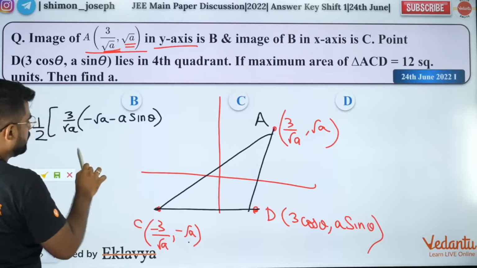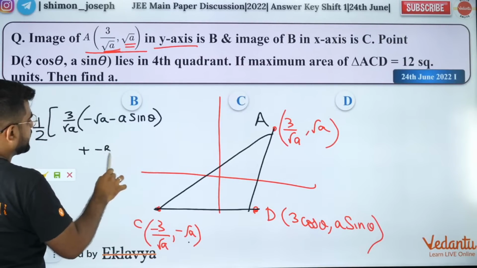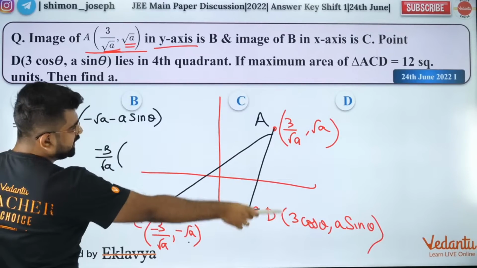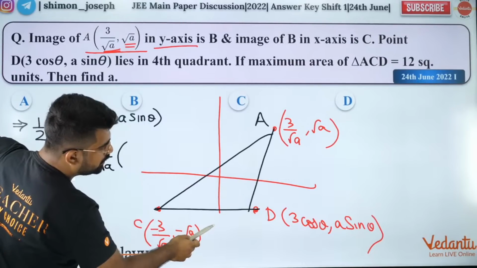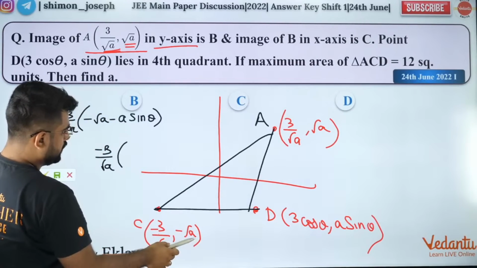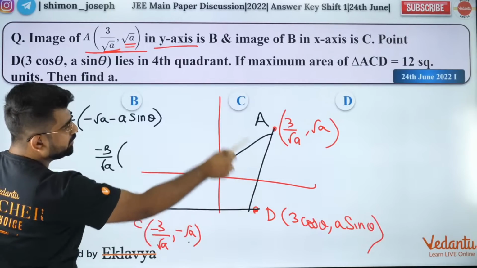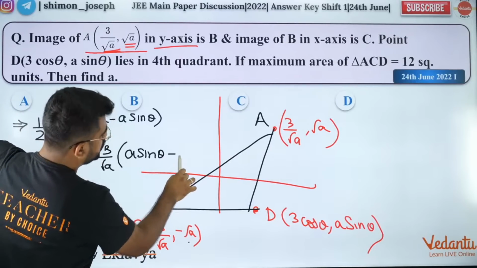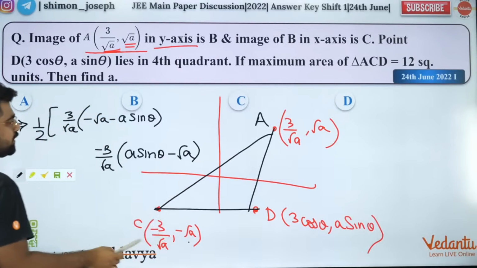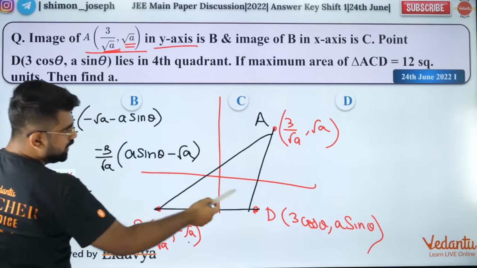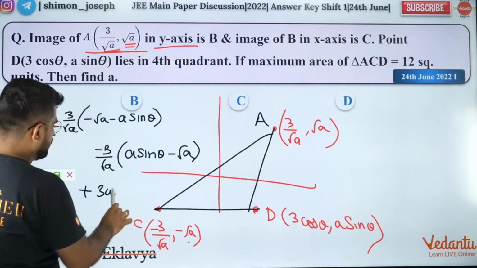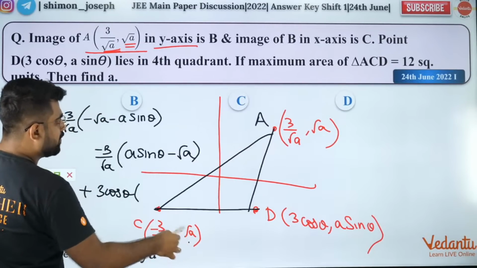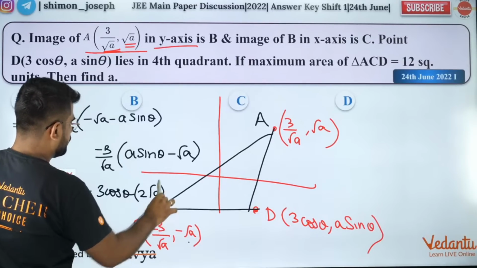And then plus x2. x2 is minus 3 by root A. y3 minus y1. So it's A sin theta minus root A. Got it? And then next x3 is what? 3 cos theta into root A minus of minus root A, 2 root A.